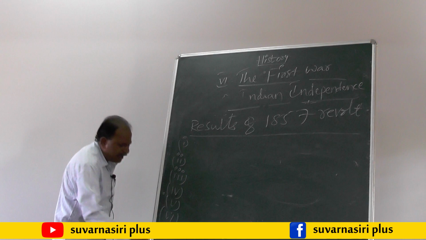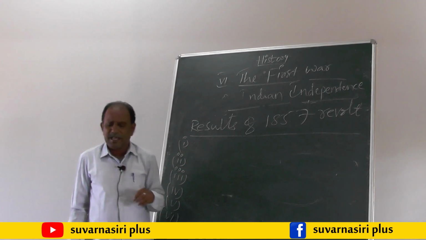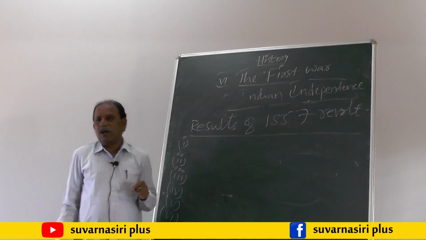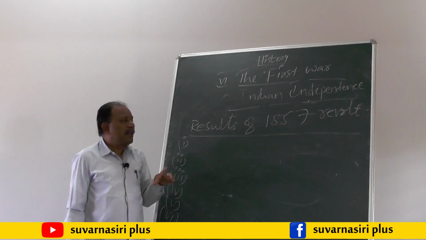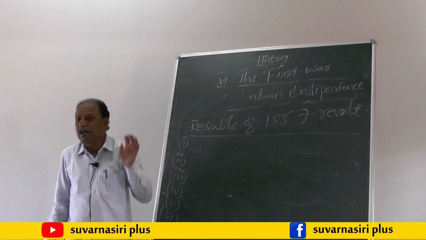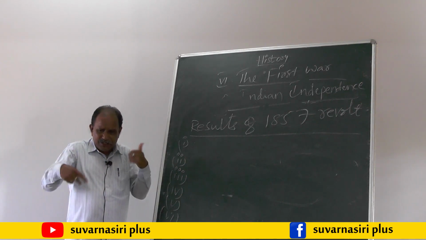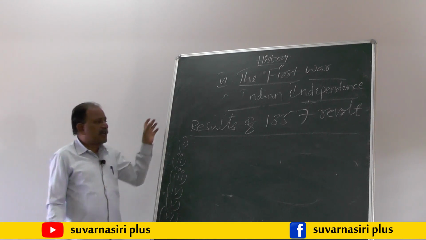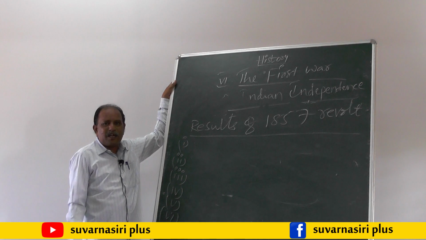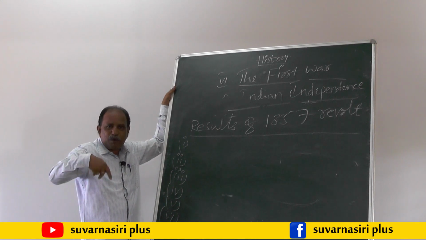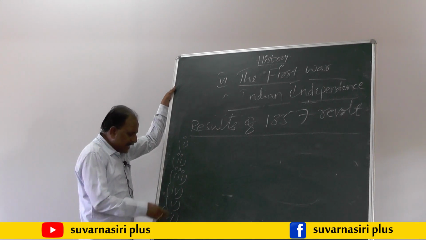The sixth point we have to write like this: the Queen of England promised the Indians that the British government would establish a stable government in India. A stable government is nothing but a responsible government. The Queen of England promised that the British government will establish a responsible government in India.